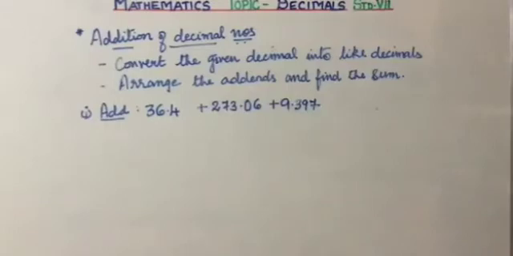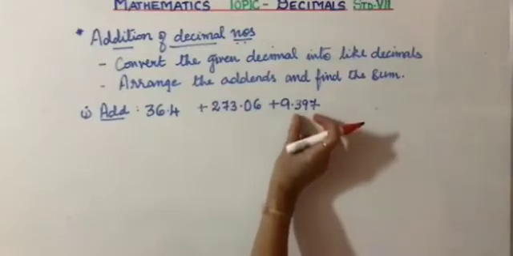Now, yes, please arrange it. Last year we have learned to arrange it. But before you arrange, please convert them into like decimals so that you will not make mistakes while adding the given addends. Okay. Now, check the decimal numbers, children.